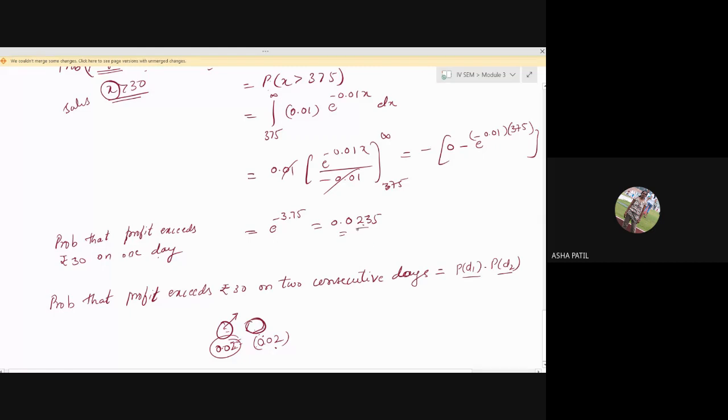That means this is the probability. So you have to take the product because on both the days you want the probability. Either you write what is the V1 and all. So it is 0.0235 into 0.0235. The probability on the first day multiplied with the probability on the second day. We want on both the days probability should exceed 30 rupees only. The same probability is multiplied. So, see what the answer is.